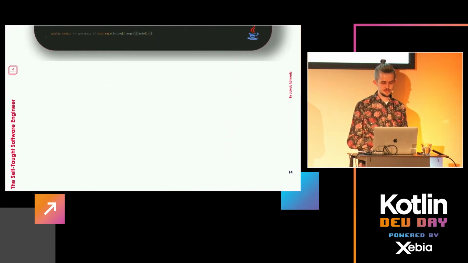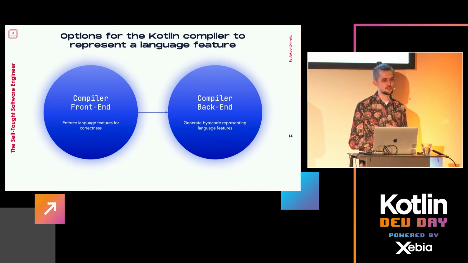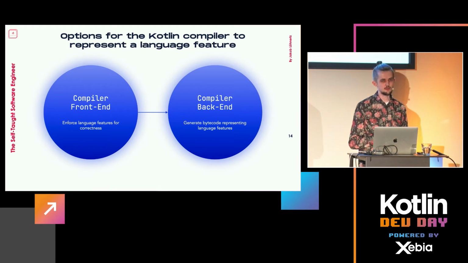So let's figure out how this can work. In general, the compiler has two major options that you saw earlier from the pipeline to represent the features. First would be the front end. If we think about something like nullability, for instance, the way that it works in Kotlin is, of course, that the front end has to do a big part of the work.